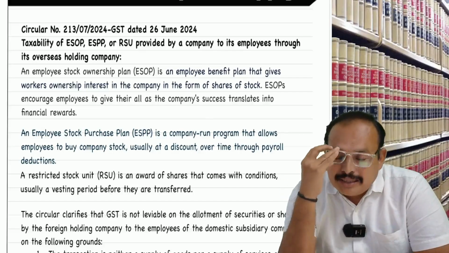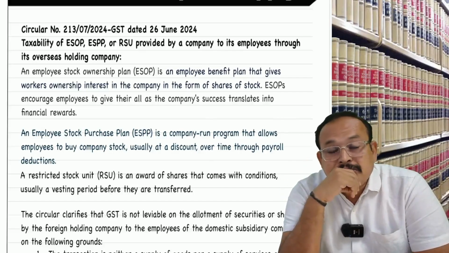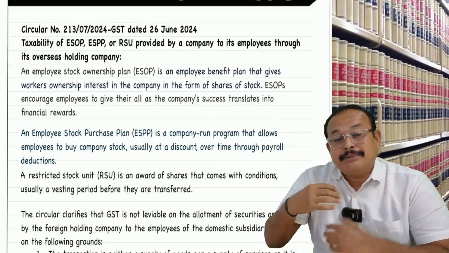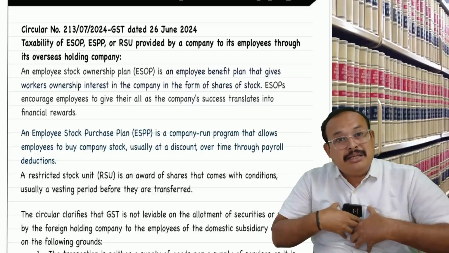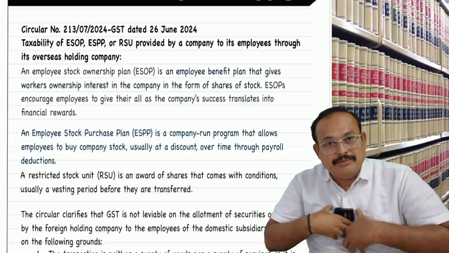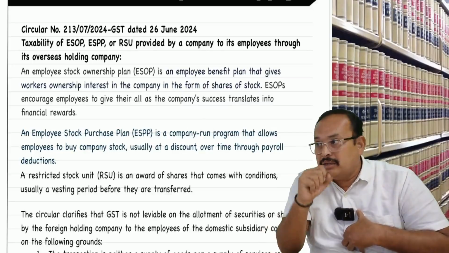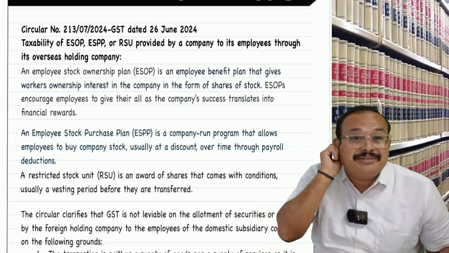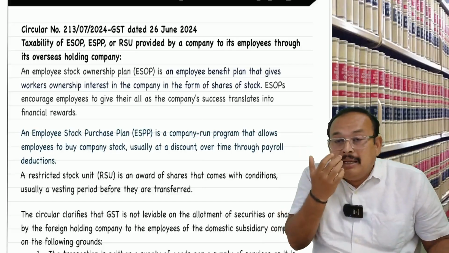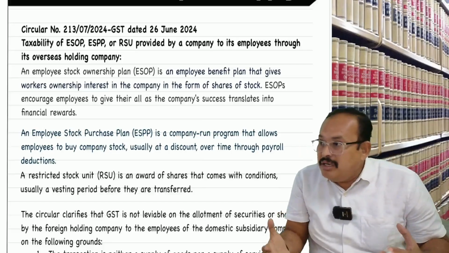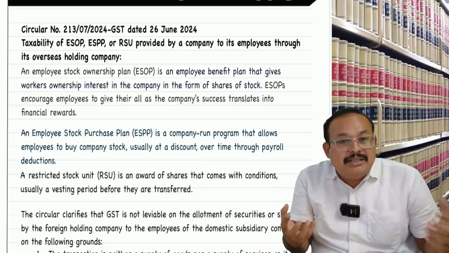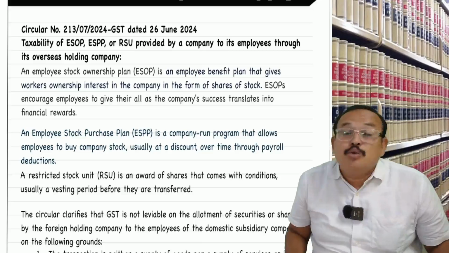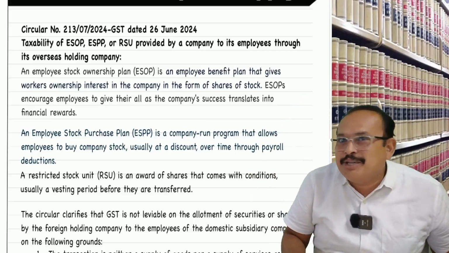Now in this process, what happened? The employer company is not providing the shares. I am the subsidiary company, Indian company. You are a holding company, Hong Kong. You are my holding company. You are holding 60% of my shares. Now, my employees are working hard, and to retain my employees, I said, ESOPs I am giving, employee stock option I am providing. Whose company? No, our parent company shares I will provide.